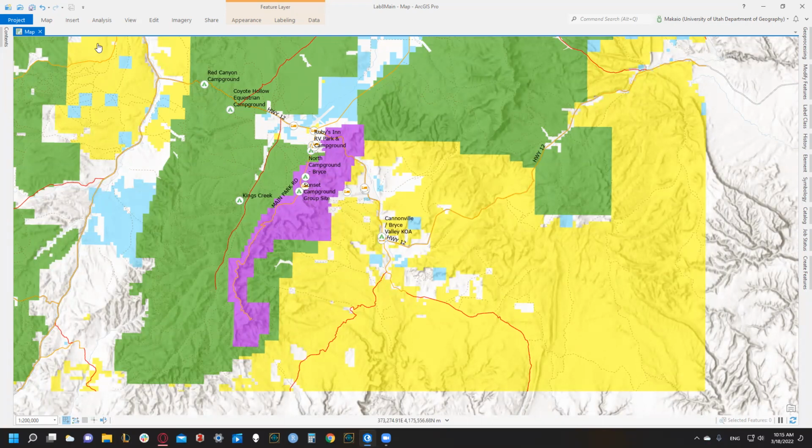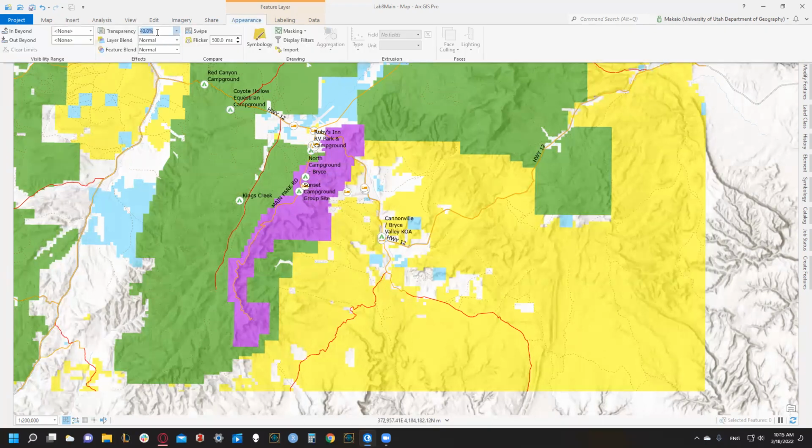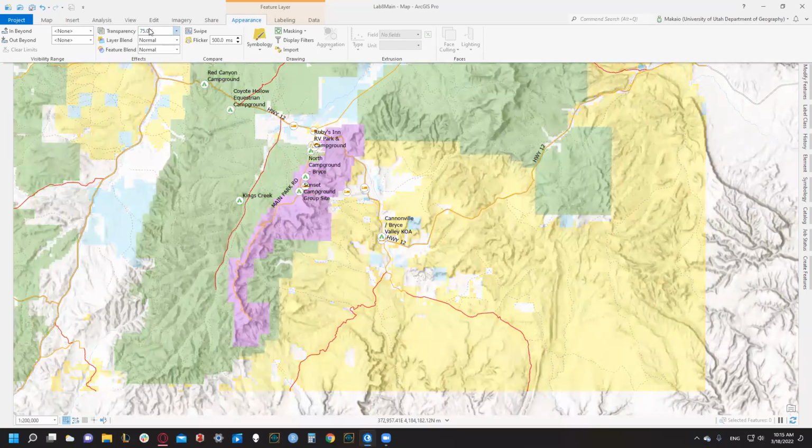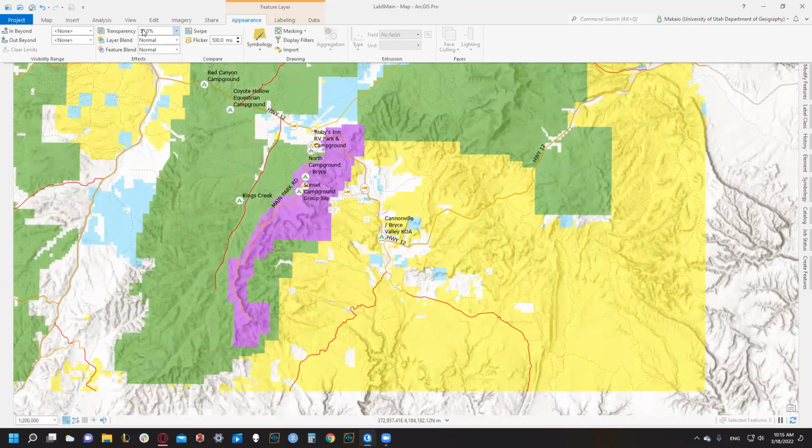So that works. 40 does good. Let's try, yeah, I'll take 45 to be honest. I mean, we're working with really strong colors. So I think that we have a, oh, 7%. I actually kind of like how faint that is. Like we still have our study area, but then it's really not overwhelming. But I think that might be too faint though, especially if somebody's just looking at the map at a quick glance. So for this, yeah, I think 40 is the best.